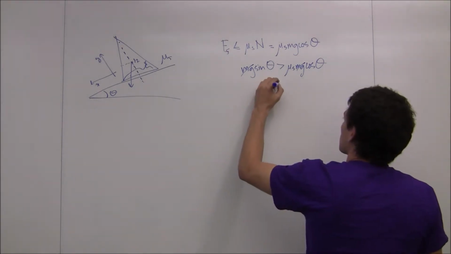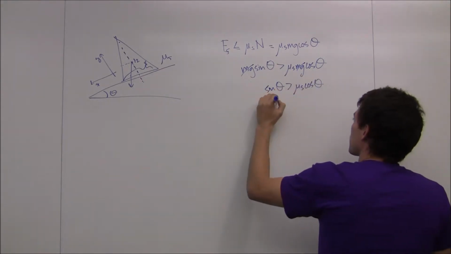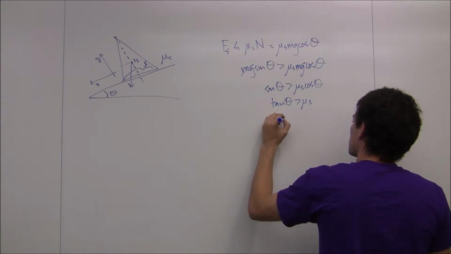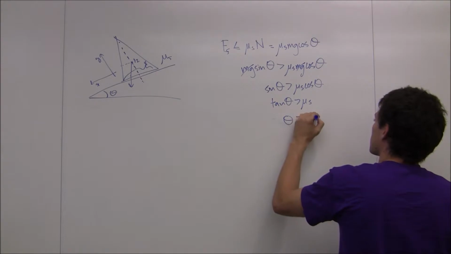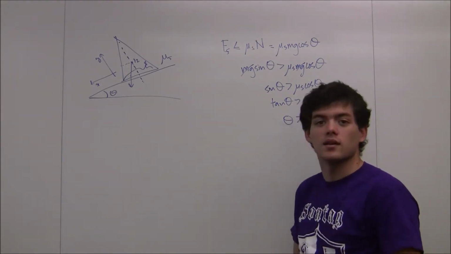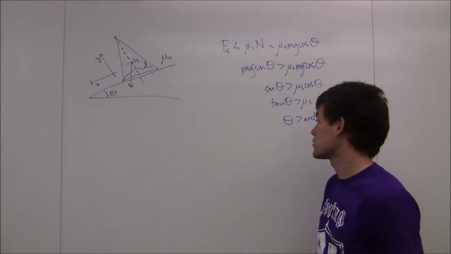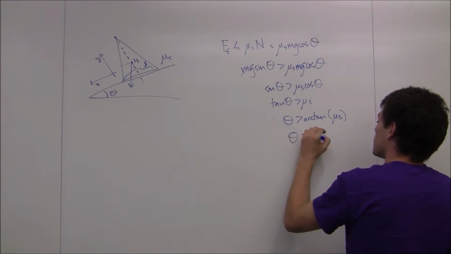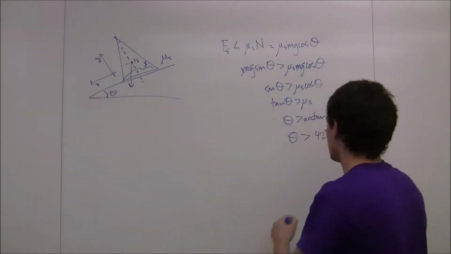We get sine theta is greater than mu sub s cosine theta. Tan theta is greater than mu sub s. And theta is greater than arctan mu sub s. Now mu sub s is 0.90, and so the arctangent of that is about 42 degrees. So if theta is approximately greater than 42 degrees, the block is going to begin slipping down the ramp.